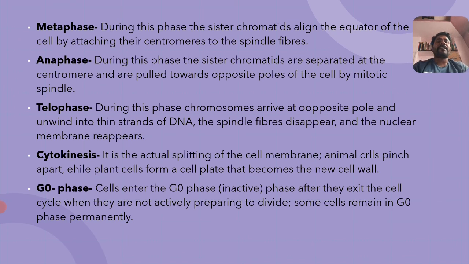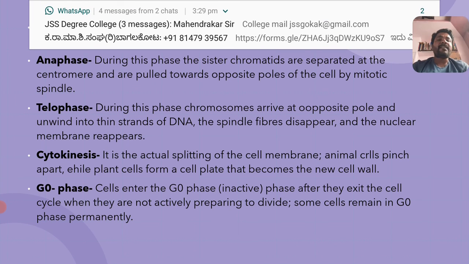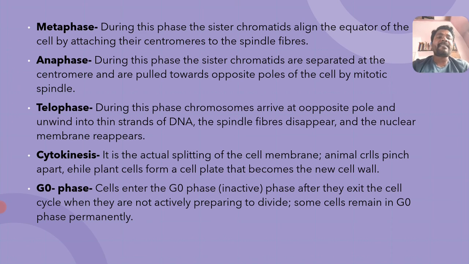Then the last process, which happens at the end of this mitotic phase, is cytokinesis. It is the actual splitting of the cell membrane. In animal cells, the membrane pinches apart, while in plant cells, a cell plate forms that becomes a new cell wall. There is a formation of a cell plate between the two daughter cells, which becomes the new cell wall. Then two daughter cells are formed as a result of cytokinesis.